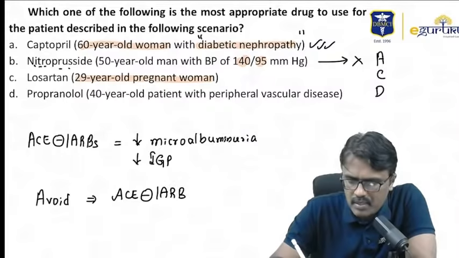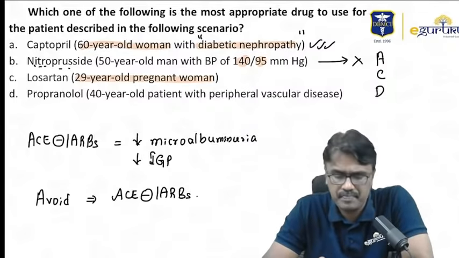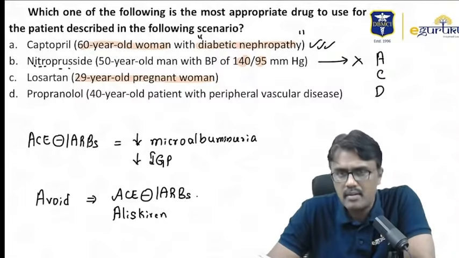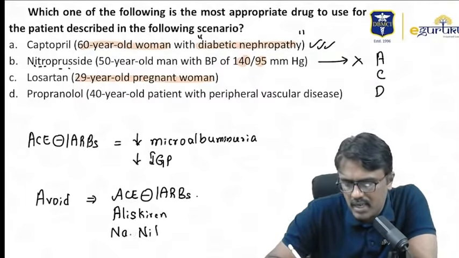Don't use them in pregnancy because they are found to have produced renal agenesis, particularly in the second and third trimester. Even the renin inhibitor like aliskiren should not be used. Then sodium nitroprusside. Why? Sodium nitroprusside generates cyanide, so cyanide may be toxic to the growing fetus.